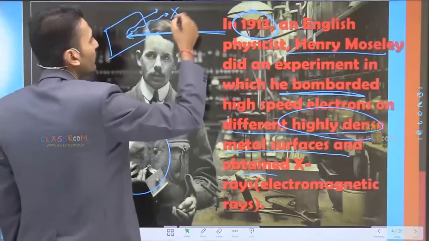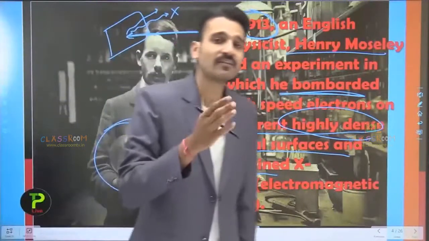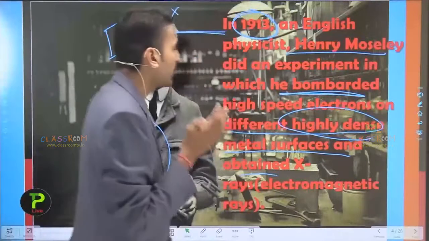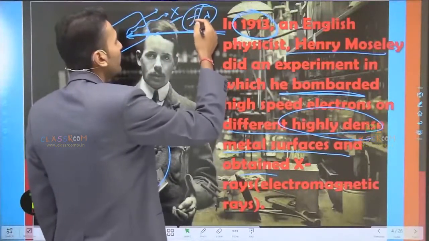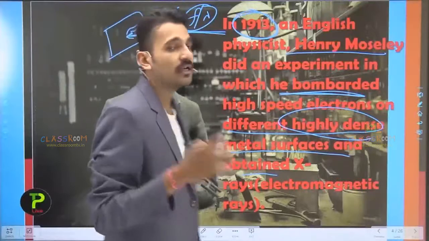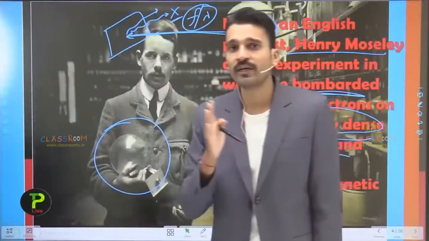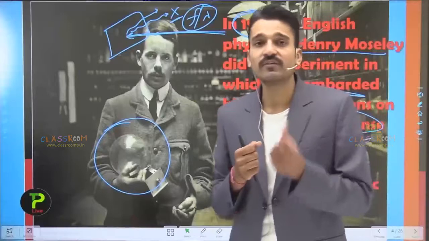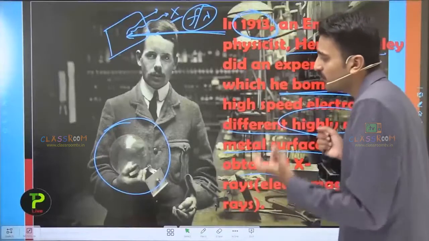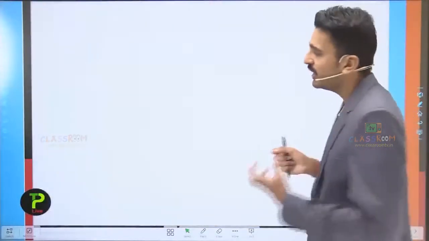This electromagnetic wave falls under the X-rays of the electromagnetic spectrum, and he obtained the frequency and the wavelength of this electromagnetic wave. He not only did that, he also made a conclusion based on his experiment. So what was the conclusion that he made? We are going to see it here.